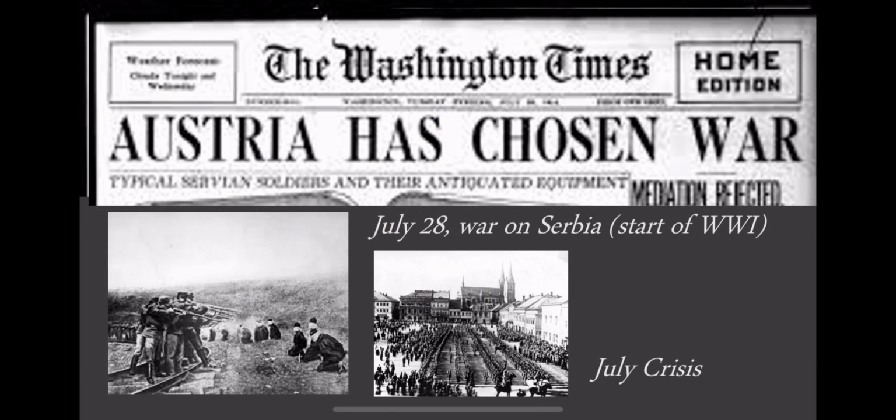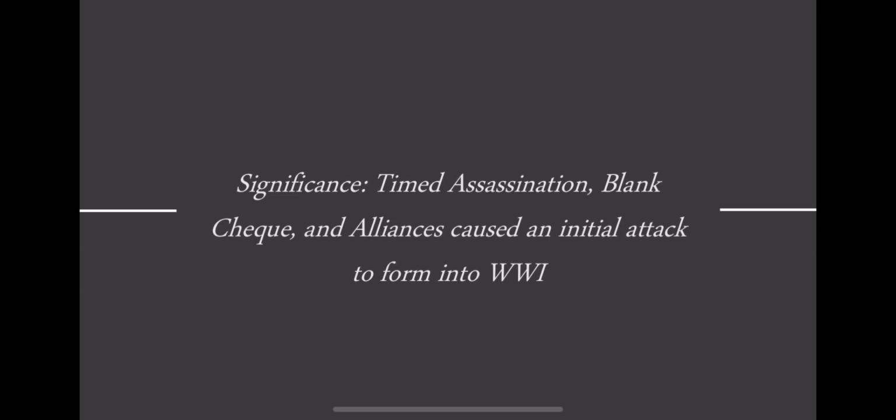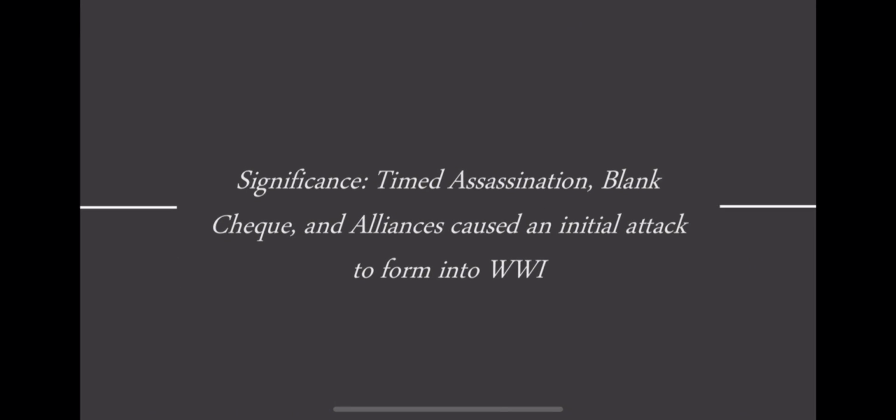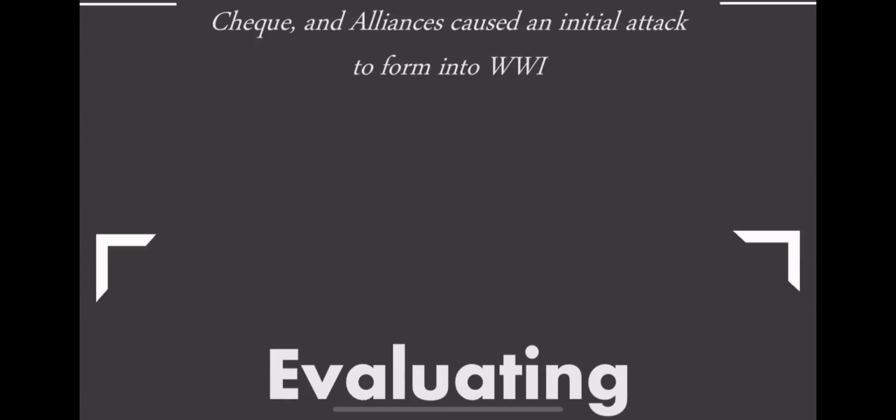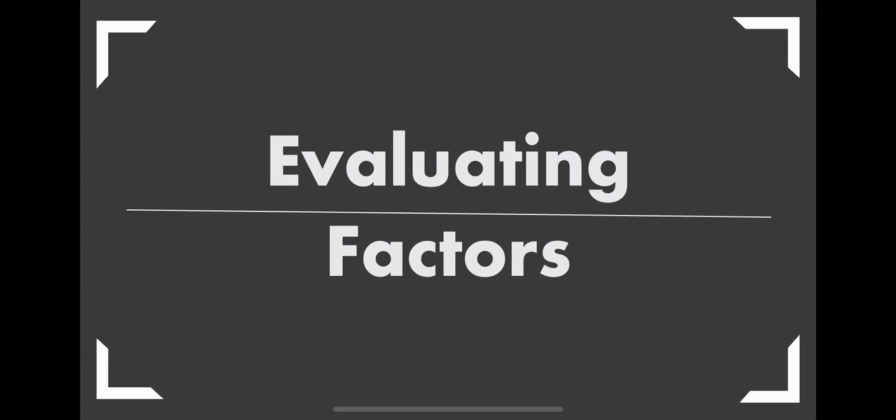Later, on July 23rd, the empire sent a purposely humiliating and provocative ultimatum to Serbia, who surprisingly met most of the demands, except for one that threatened its sovereignty. Nonetheless, the empire declared war on Serbia. All in all, the timed assassination, the blank check, and alliances all caused the initial attack to form into World War I. So what exactly is the most significant factor?